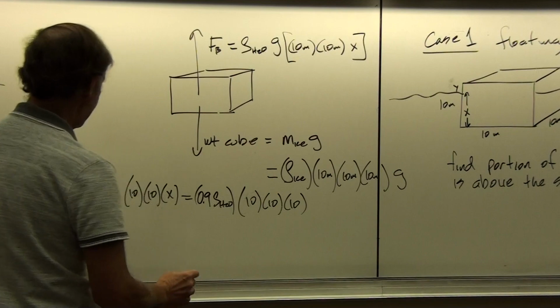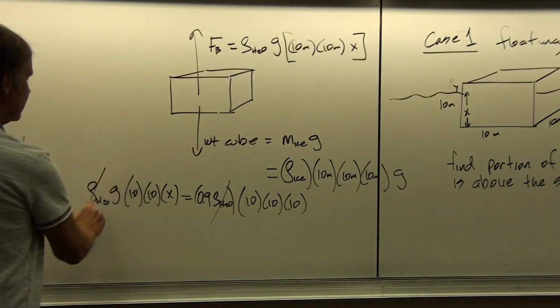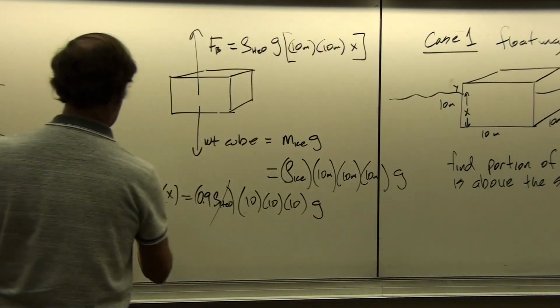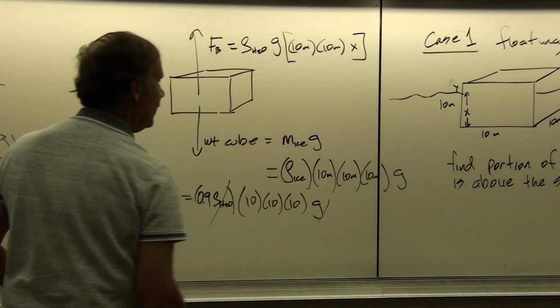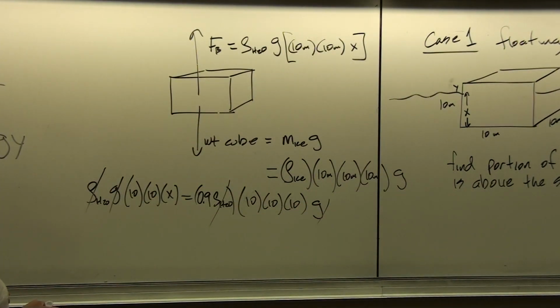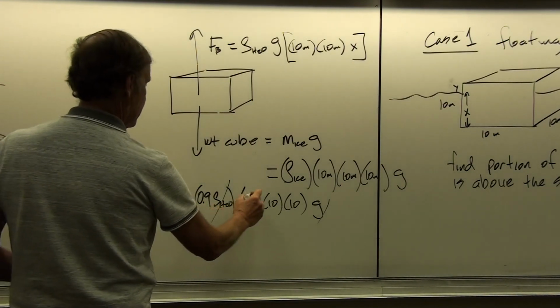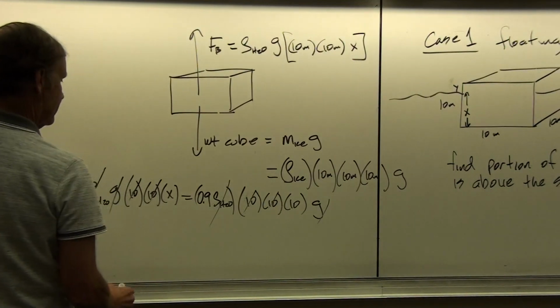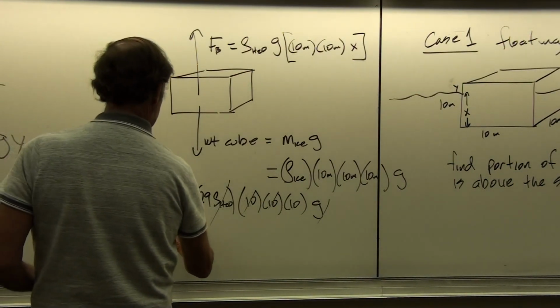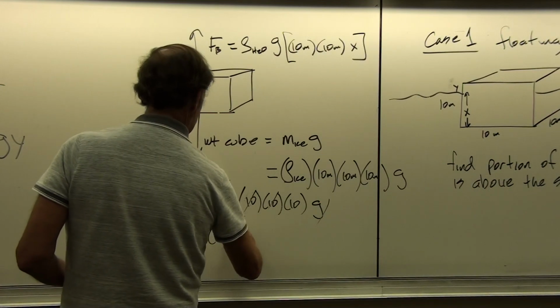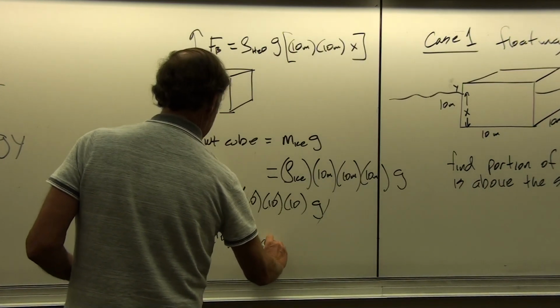The reason for doing that is now we have common factors of the density of water on both sides of the equation. We've got common factors of g on both sides of the equation. And we've got common factors of 10 on both sides of the equation. And so x is equal to 0.9 times 10, or 9 meters.